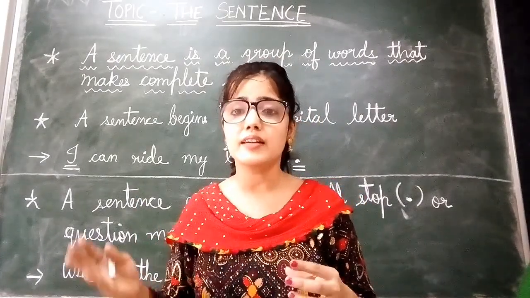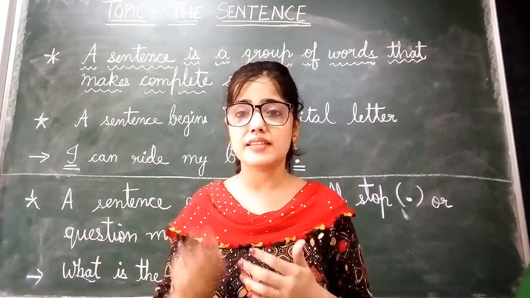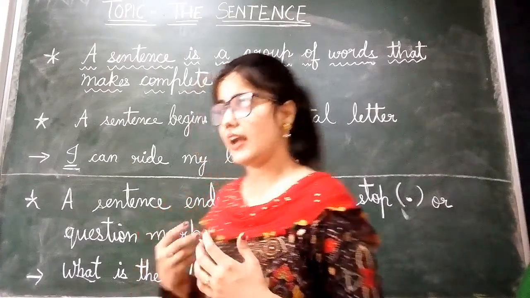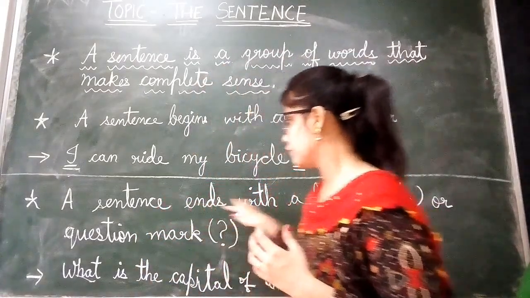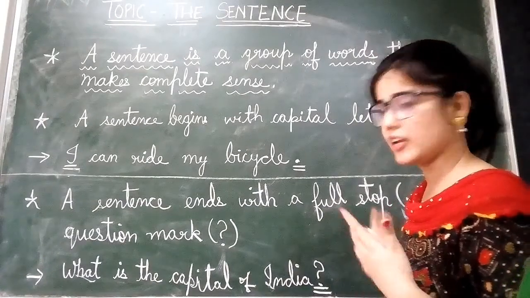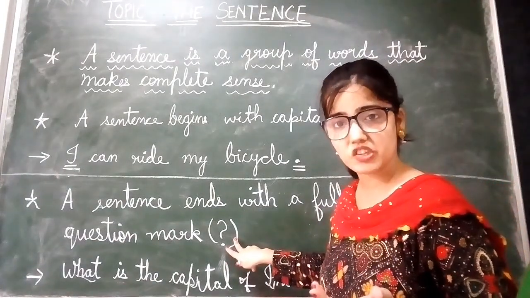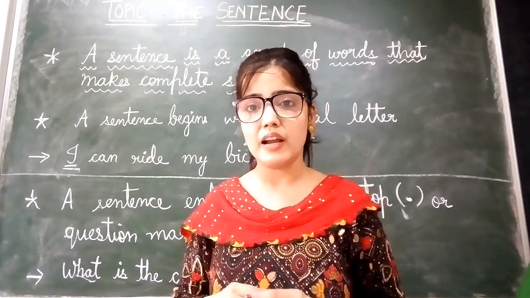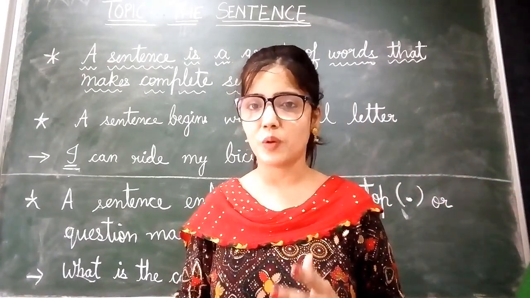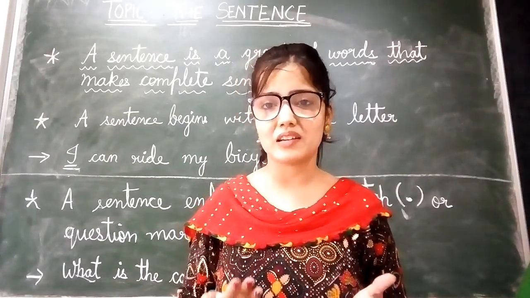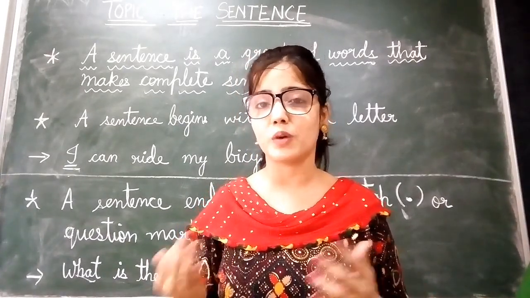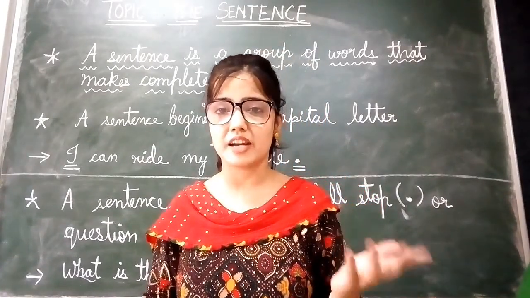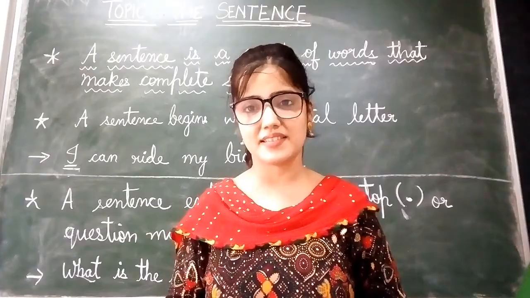So by reading group of words, we can easily identify whether it is a question or a statement, right? And then we can put full stop if it is a statement, and we can put question mark if it is a question. We will solve some book exercises now, and then we will discuss more about which group of words are conveying message or which group of words are not, and then we will also learn what are statements and what are question sentences.